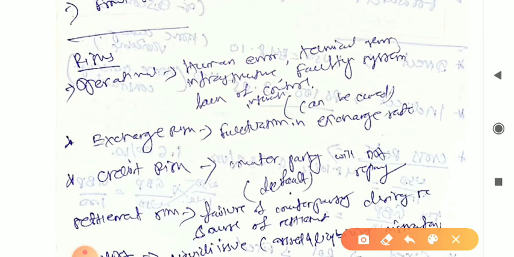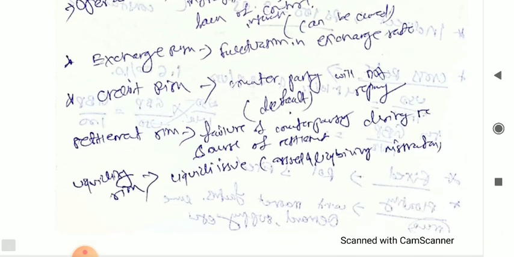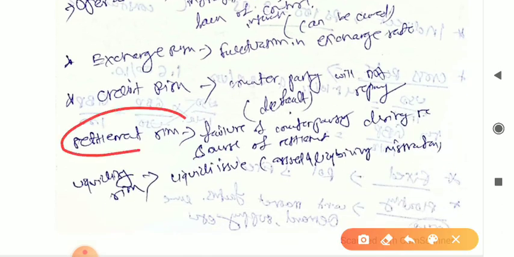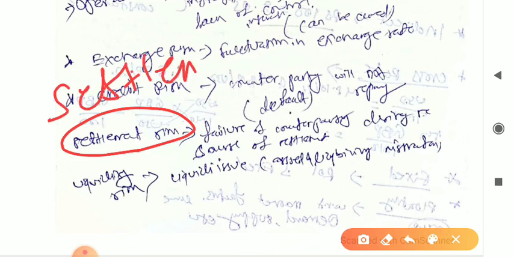So next one will be some important one, settlement risk. What is that? Settlement risk. So here failure of counterparty during the course of settlement, right?